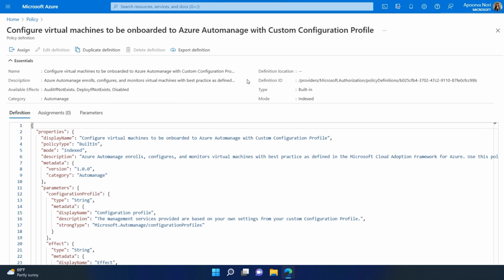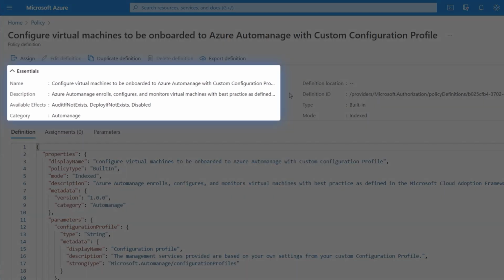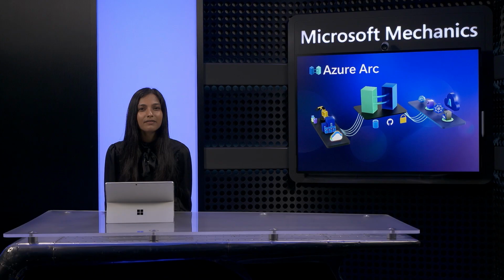Additionally, with policy definitions like this one, you can set up automatic enrollment as new machines are onboarded via Azure Arc. Oh, and one more thing. If you're using the Windows Admin Center to manage your Windows servers, you can now do this right from within the Azure portal for both Azure hosted and Arc-enabled VMs. This lets you directly monitor and interact with core operating system functions and even remotely manage your servers over PowerShell and RDP.